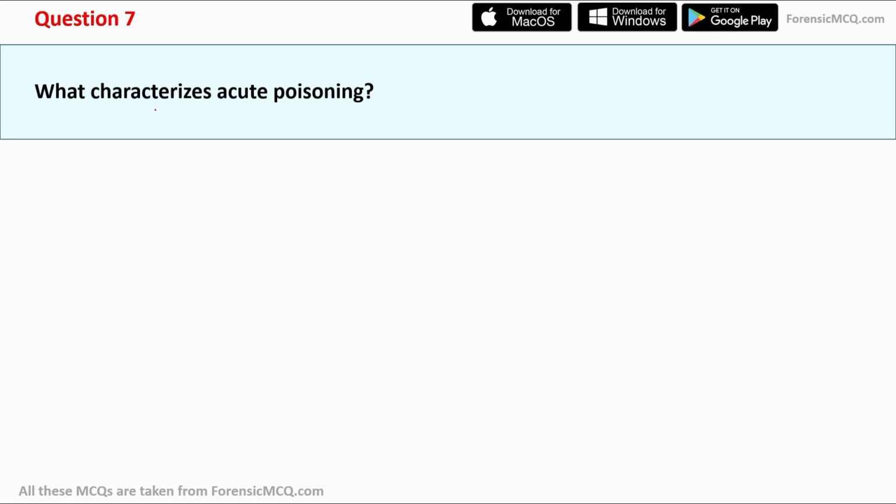Moving to question number 7, what characterizes acute poisoning? So acute poisoning is characterized by an excessive single dose. So you can say single dose or several doses, but over a short period of time. The main difference between acute and chronic poisoning is, in chronic there is a small exposure of doses over an extended period of time. But in acute poisoning, the doses are usually taken over a short period of time. And this is the major difference between acute and chronic poisoning.